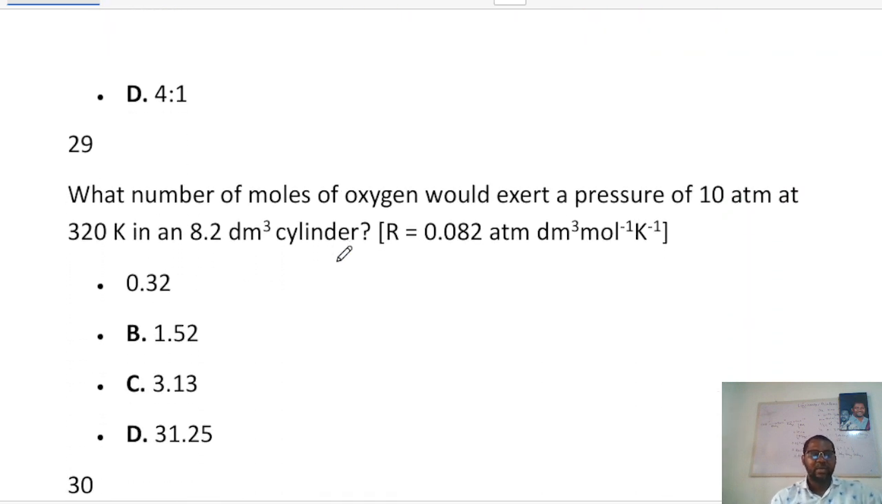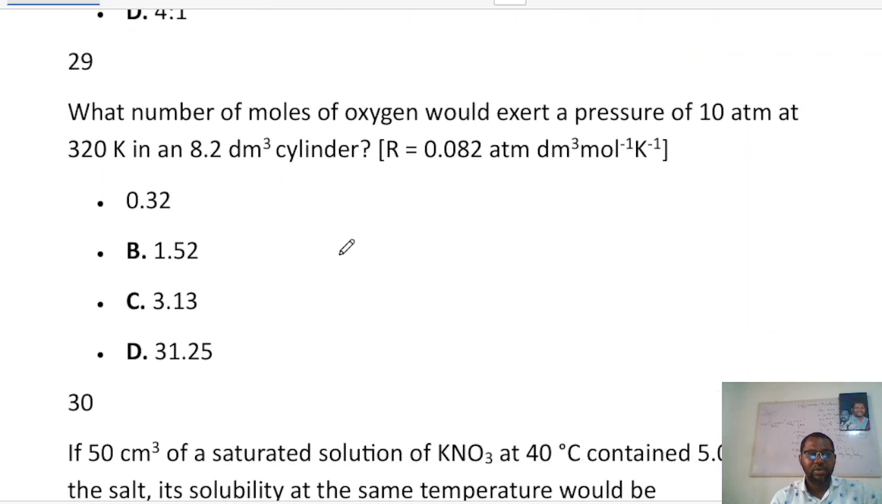Quite easy. Now the next one, number 29, says what number of moles of oxygen would exert a pressure of 10 atmosphere at 320 Kelvin in an 8.2 decimeter cube cylinder? And we are given R to be 0.082 atm dm cube per mole per Kelvin. Now in a question like this, the best formula to use is the ideal gas formula, PV equals nRT. Since we are looking for number of moles, n is going to be PV over RT.